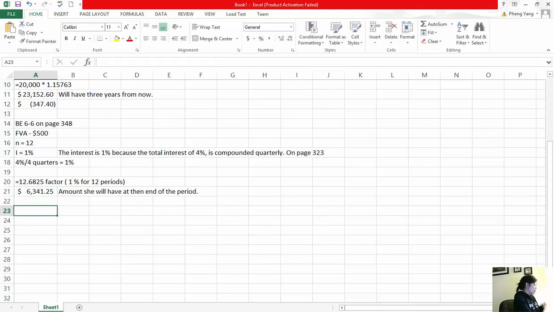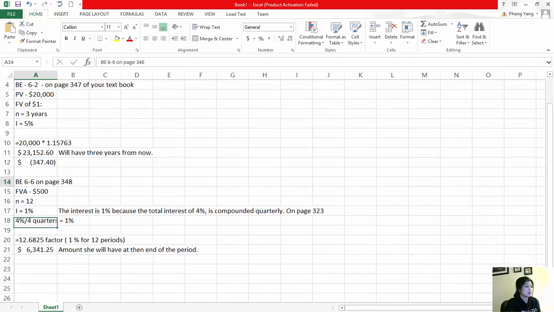Okay, so that's how much Leslie will have when she graduates college, and she'll have that much to go to Europe. So that is brief exercise 6-6.